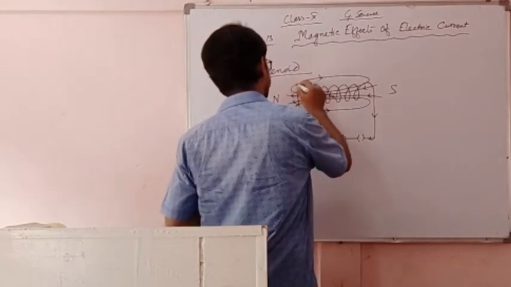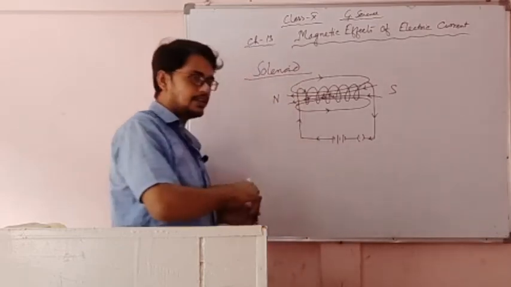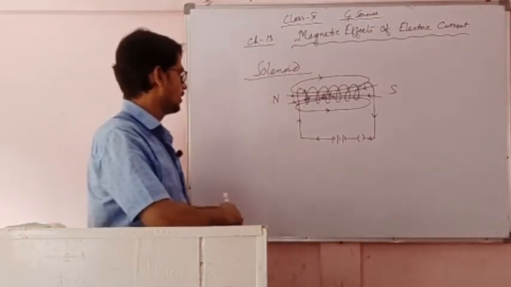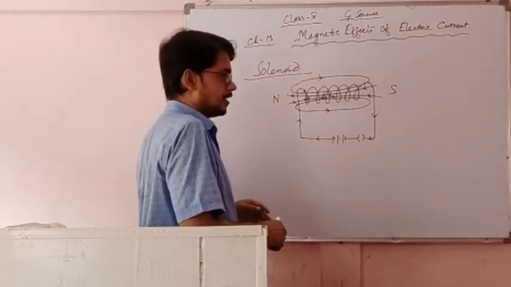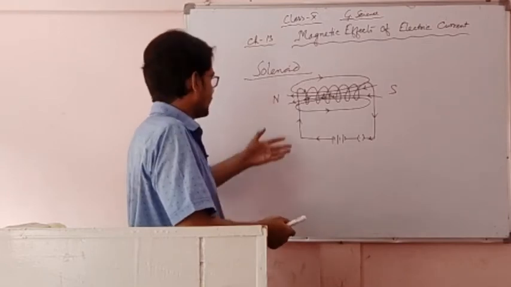So this is about the solenoid. Now what are the uses of a solenoid? Using a solenoid, a temporary magnet or a permanent magnet can be created.